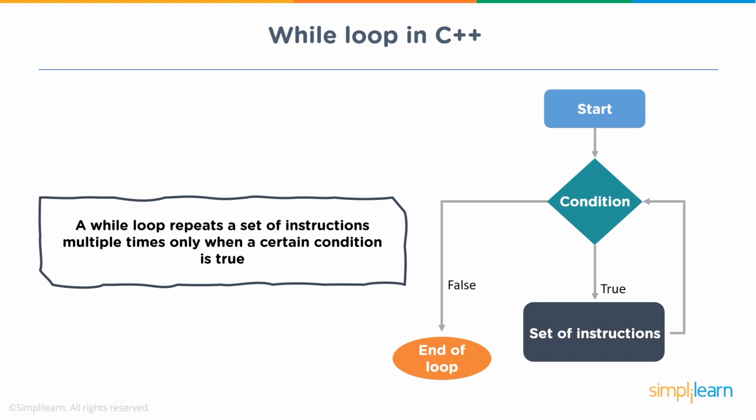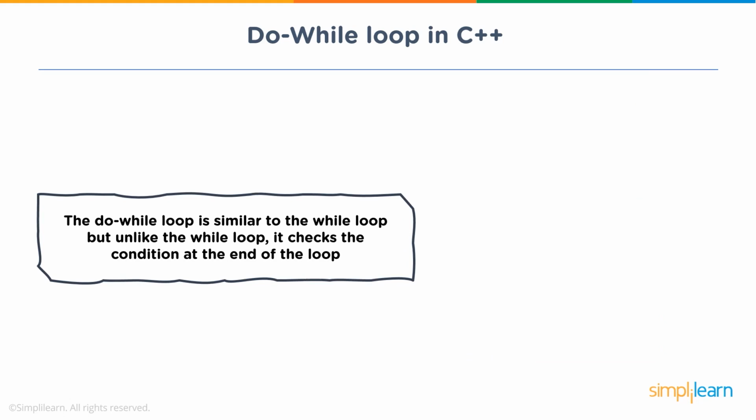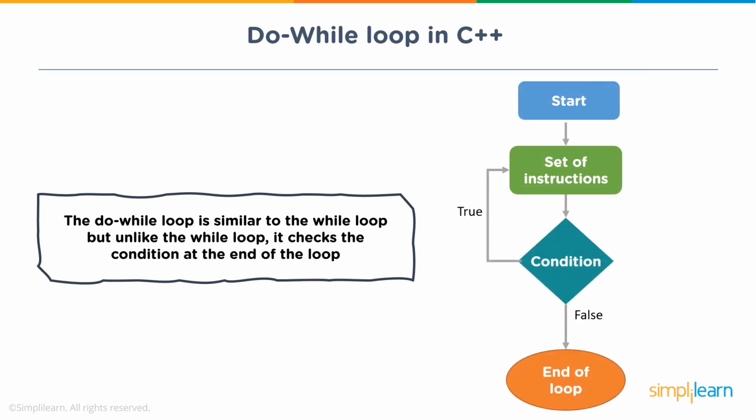Now moving to the next loop, that is the do while loop. This loop is quite similar to the while loop. In this, the loop will execute the set of instructions once before checking if the condition is true. After that, it will repeat the loop as long as the condition is true. That means, in do while, the loop body will execute at least once irrespective of the test condition.